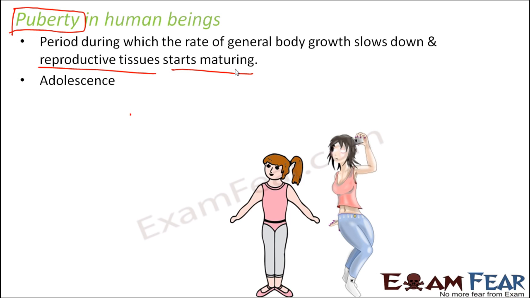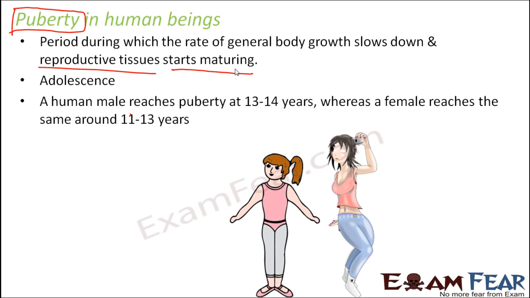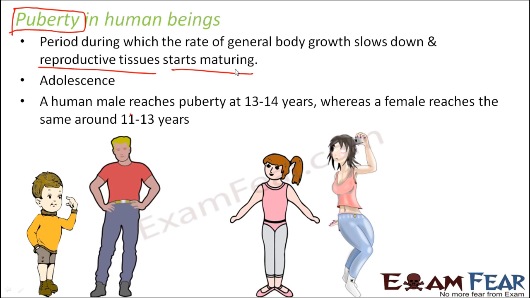At what age does a person enter adolescence? This differs in males and in females. A human male generally reaches puberty at around 13 to 14 years. In the picture you can see a small boy, actually a kid. But when this boy is around 13 to 14 years old, you tend to see some changes in him, which say that he is gradually trying to enter into adulthood.